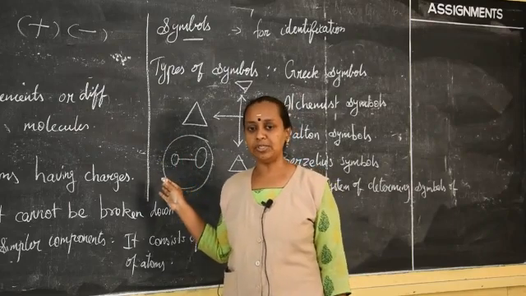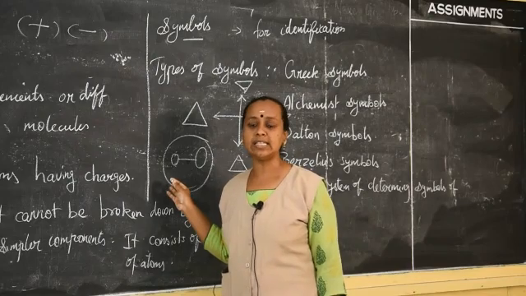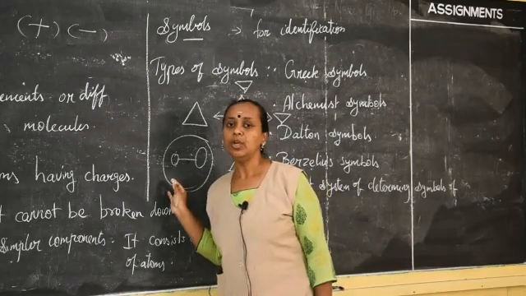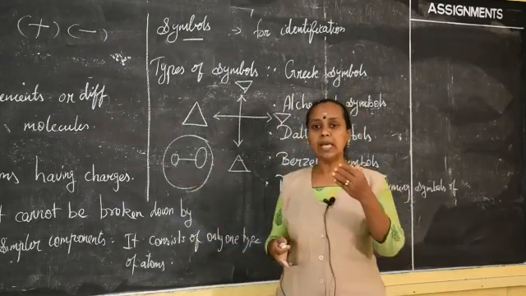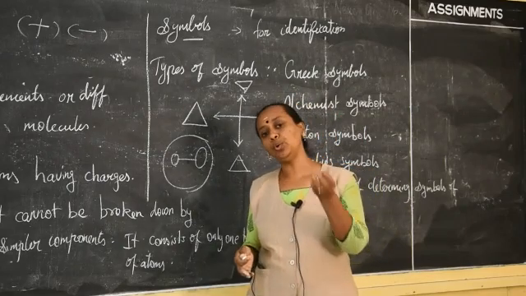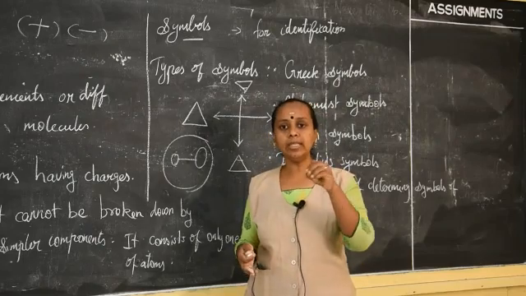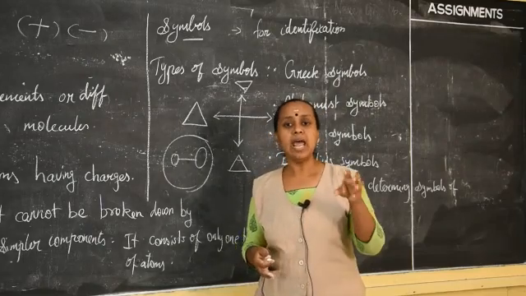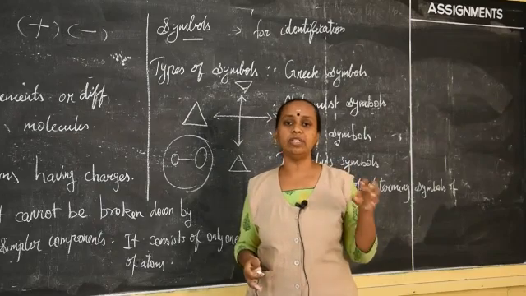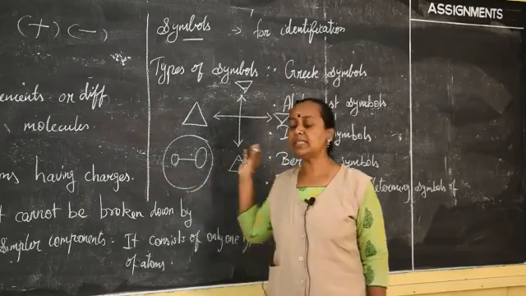That's why I said you should have the book in your hand while teaching this lesson. It will be useful and you can understand easily. So what does alchemist mean? Some people wanted to change less value metal into gold. That process is called alchemistry, and the people doing this work are called alchemists, and they used some symbols for those elements or metals. So that is called alchemist symbols.